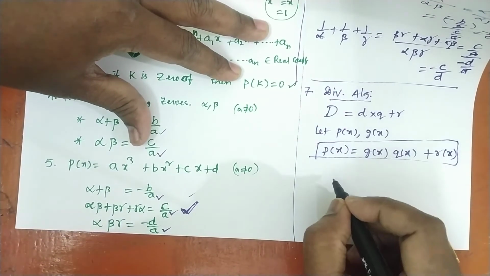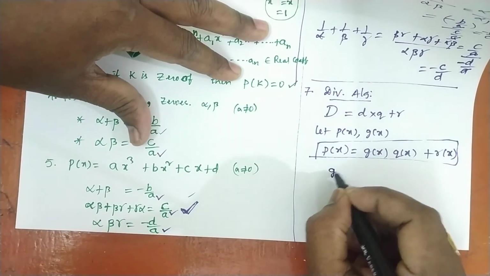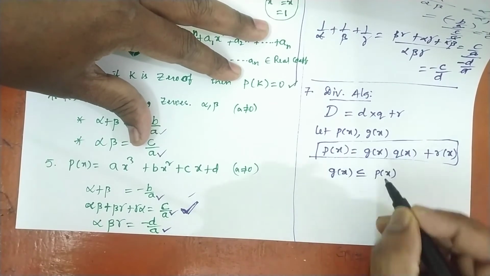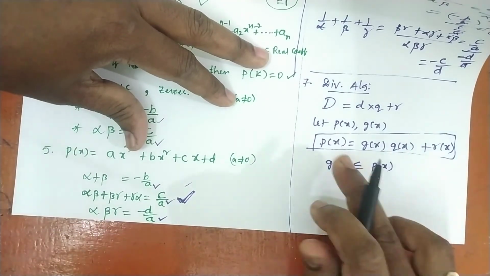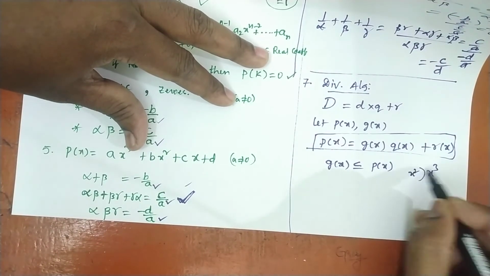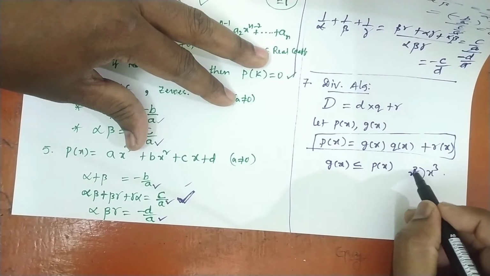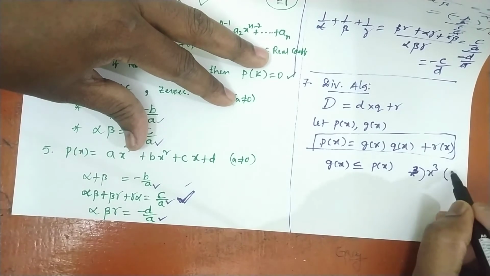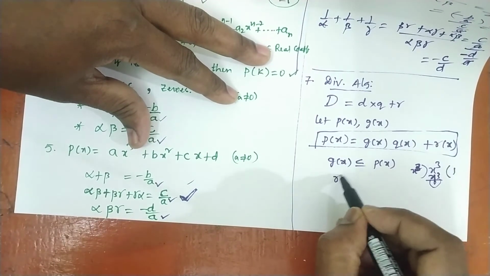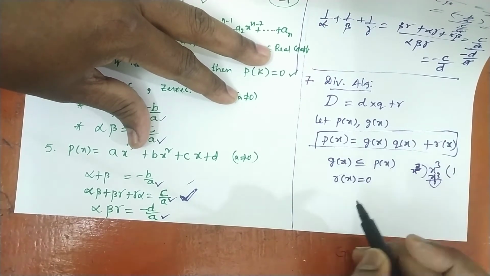Now here the condition is that the divisor is always less than or equal to p of x. For example, if I have x cube, I can divide it by x square, or even by x cube, because x cube by x cube is 1. Then the remainder is equal to 0, that is the condition, and the remainder r of x is equal to 0.